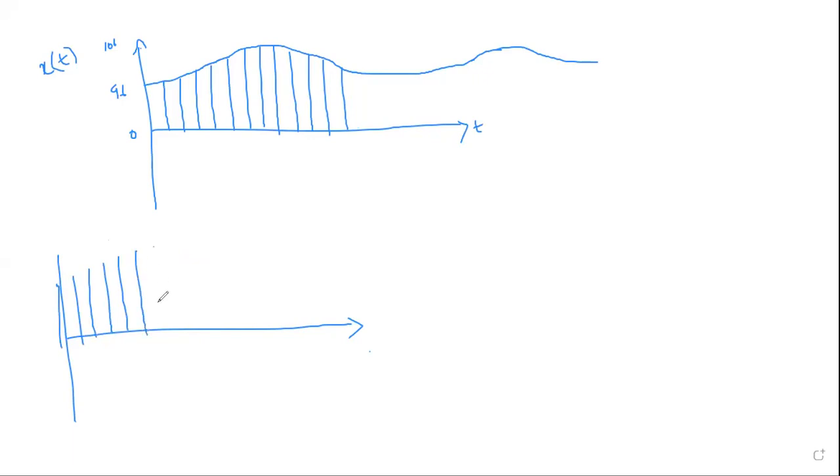The height of these lines indicates the temperature. Now, since I did not take it continuously, but at discrete intervals of time, I will call it not t, but n, and for convenience I will put it in a square bracket.